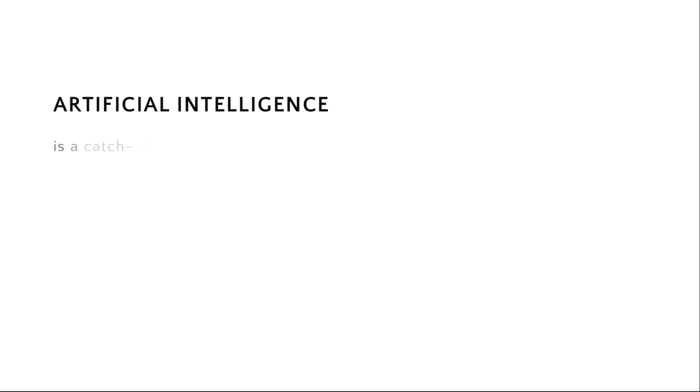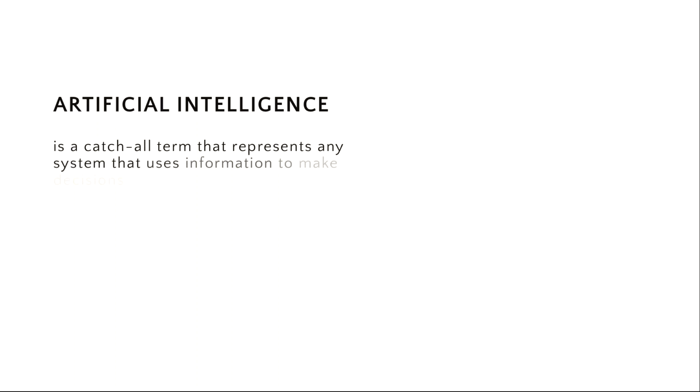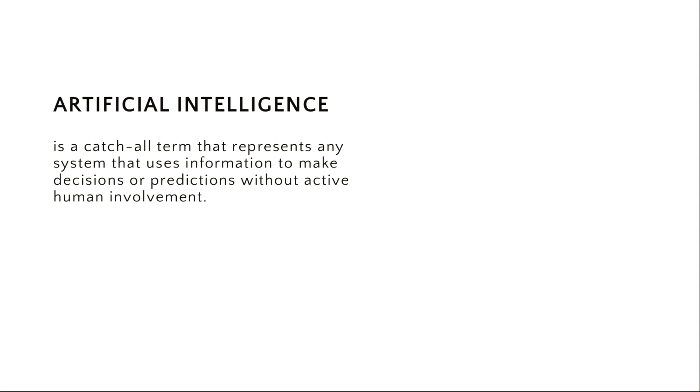So basically, artificial intelligence is a catch-all term, and it's used to represent any system that uses information to make decisions or predictions. And the main point here is that it does this without human involvement. So the term artificial intelligence is usually used interchangeably with machine learning, but they do have their differences.